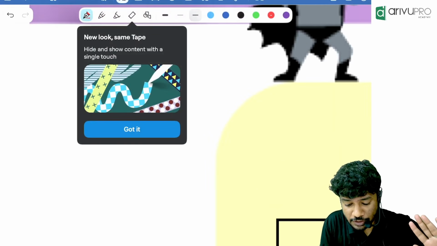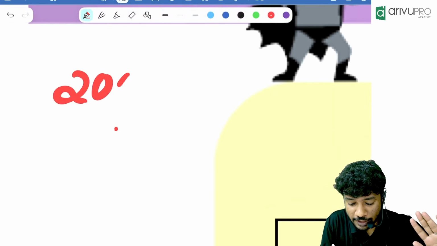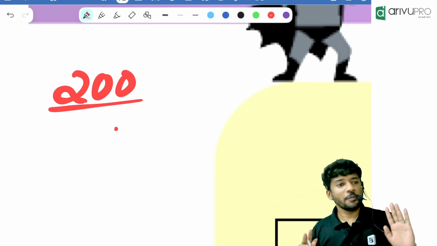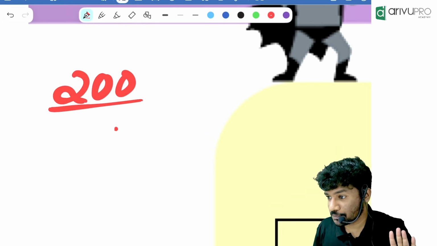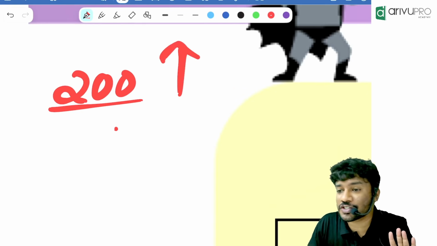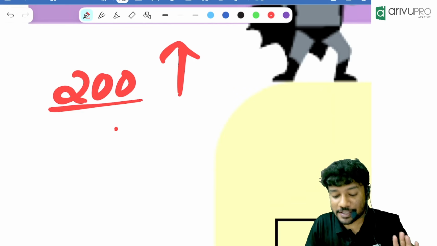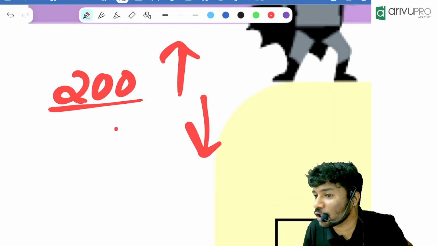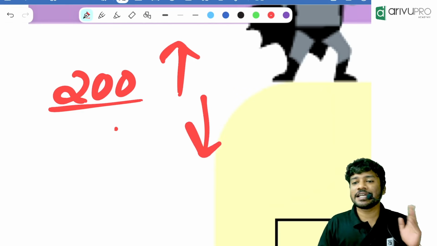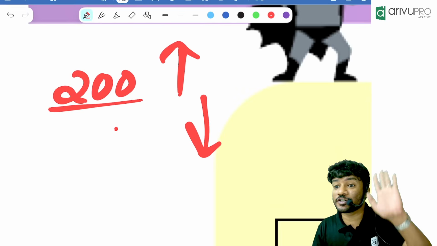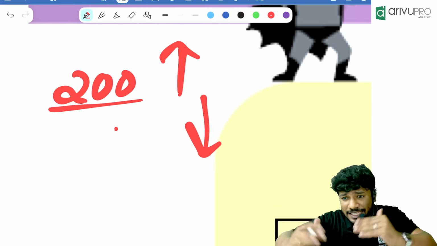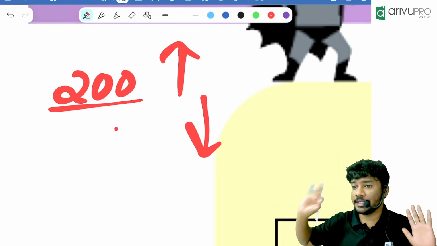200 is the index. Okay. 200 is the index. Now, you need to get this 200 marks to pass. If you get more than the index, you will pass. Less than the index, you will fail. So basically, index is a standard you should keep, or which you should achieve or should not achieve. I think you are getting it little by little.